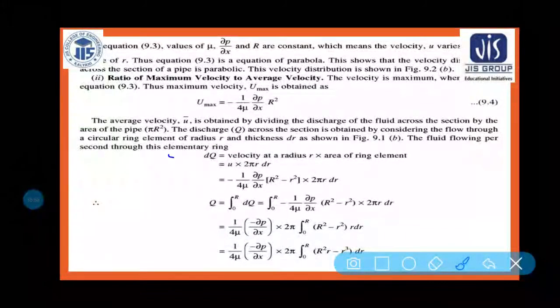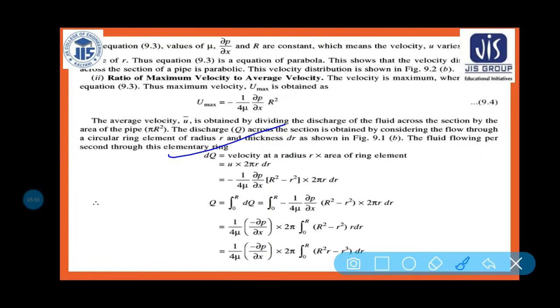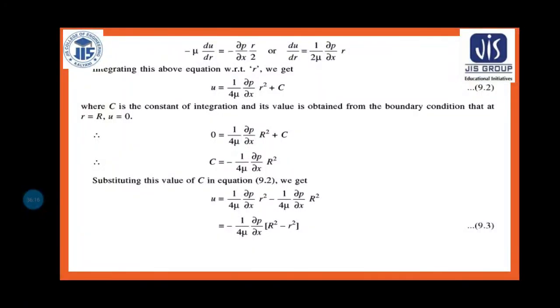Now dq is equal to u into 2 pi r dr. Now I already know that u is equal to minus 1 by 4 mu del p by del x into capital R square minus small r square, into 2 pi r dr. Can I write this? Because I already know this equation.